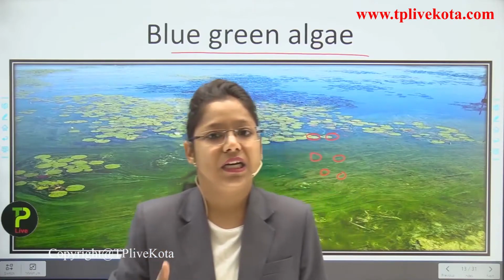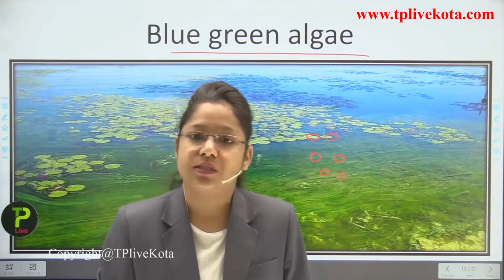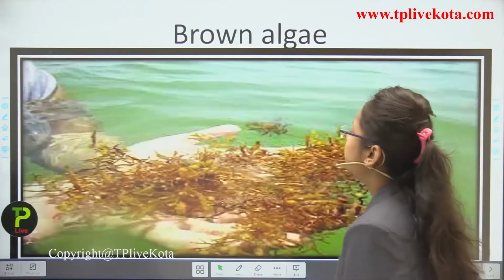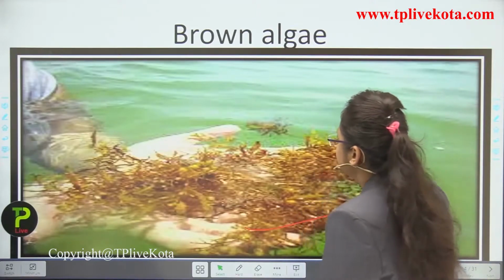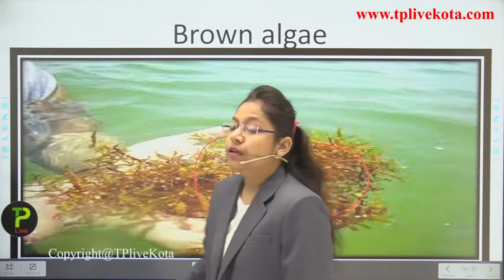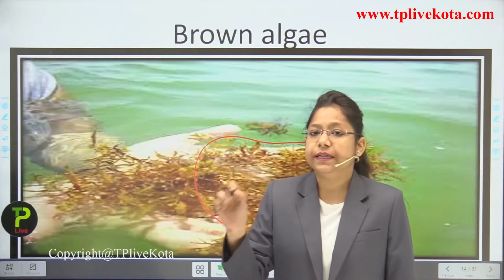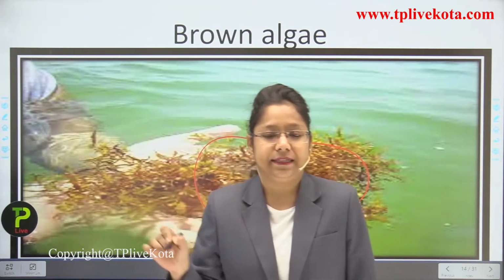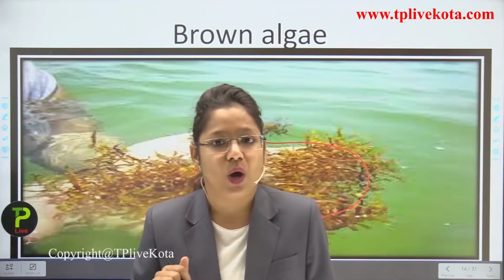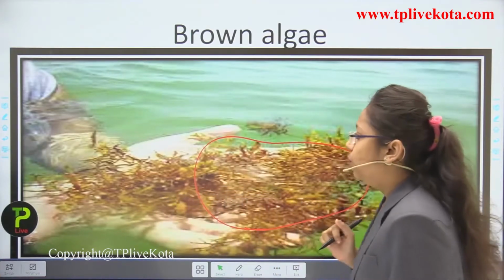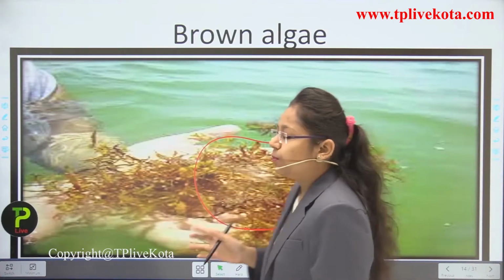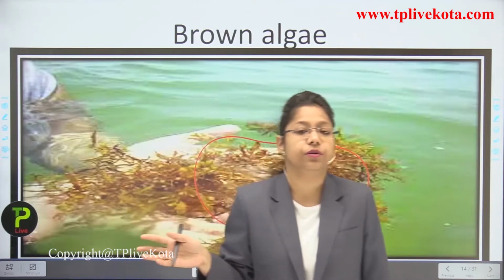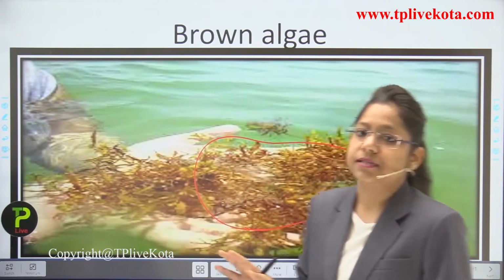Or it can occur in stagnant water conditions also. Now next is the brown algae. You can see here, this is the brown algae which is usually found near the ponds or lakes. It is just deposited around the wall of the ponds or lakes. Okay, students, now you have seen that phycobilins provide the colors to blue and brown algae as well.